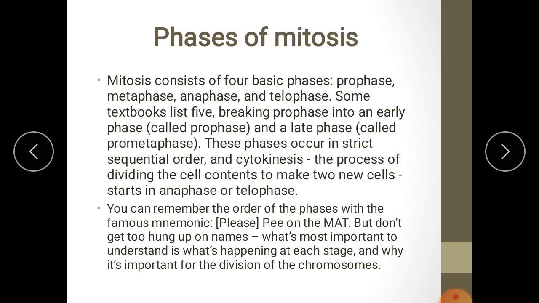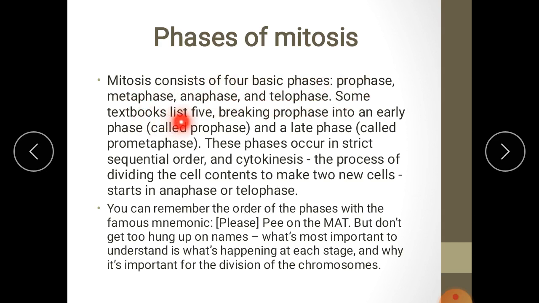Phases of mitosis. Mitosis is subdivided into four phases: prophase, metaphase, anaphase, and telophase. After telophase, the cytoplasm of the cell divides during cytokinesis.